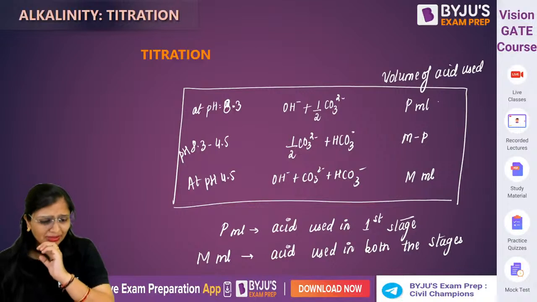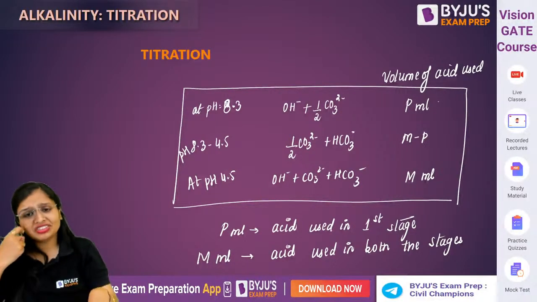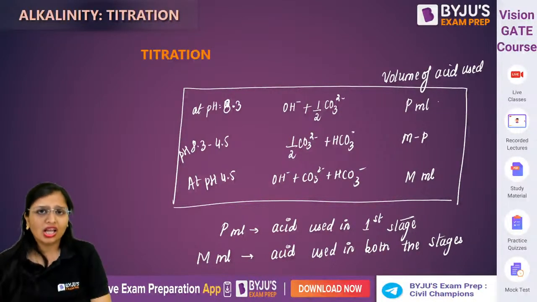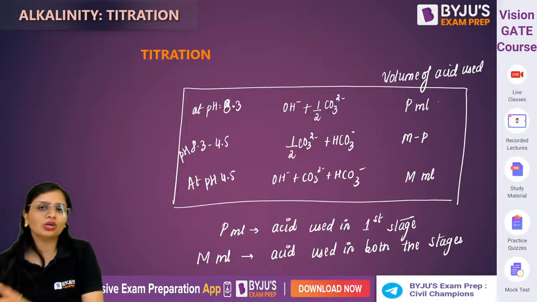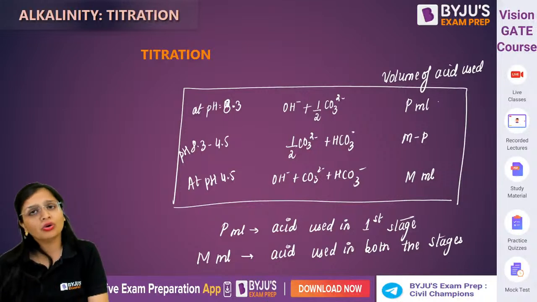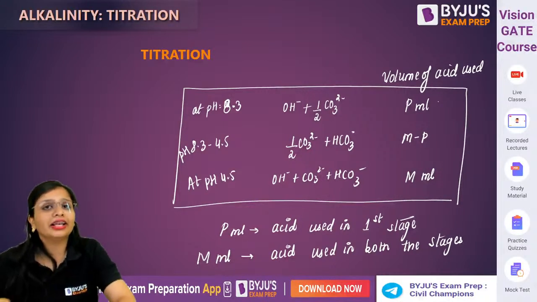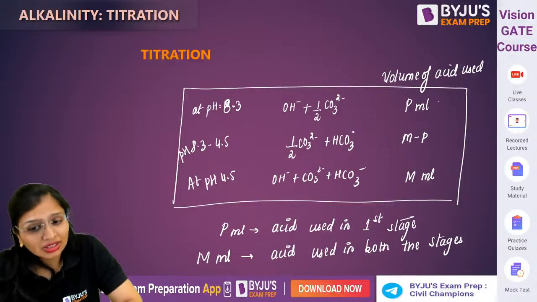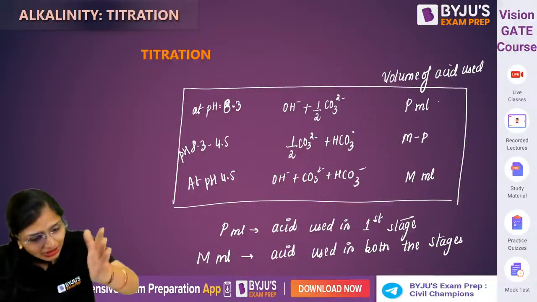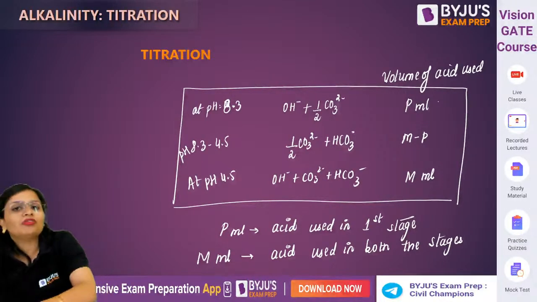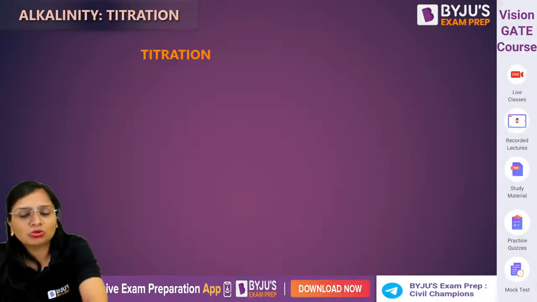Now you can ask me, ma'am, this is the acid which is used in the complete process. How can I know when it was carbonate alkalinity, when it was bicarbonate alkalinity? If I want to know, how can I know about it? Let me tell you one thing, there are certain values which you will get. Based on that, you will decide which type of alkalinity is present.